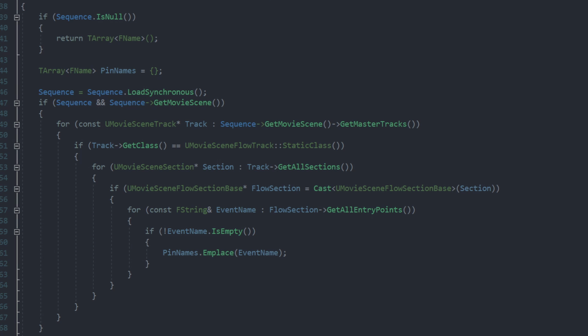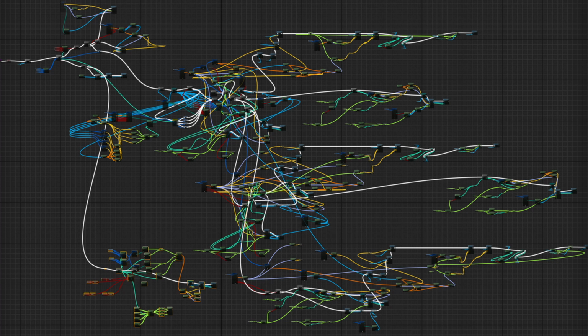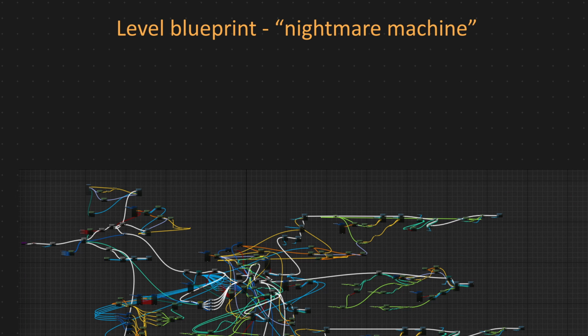But if a given person worked every day with blueprints and didn't learn basic programming concepts, or how to organize code properly, we quickly end up with a mess like this. After a few months of development, you discover that the entire game story is implemented this way. Flying spaghetti monster. Okay, let's list the major issues here. First of all, it's difficult to read this graph and understand what's happening.